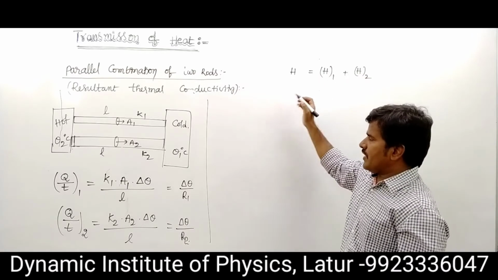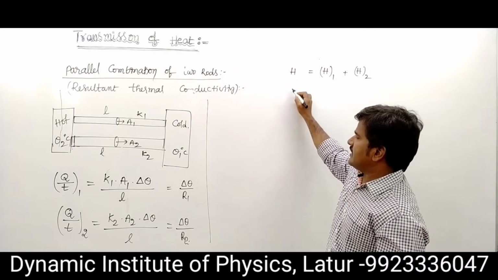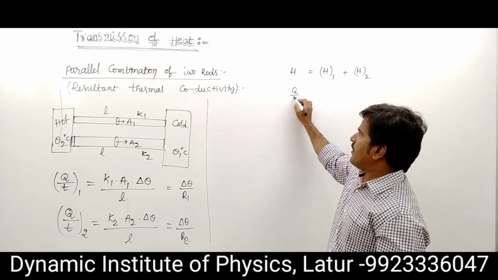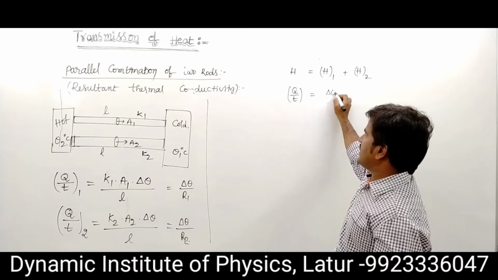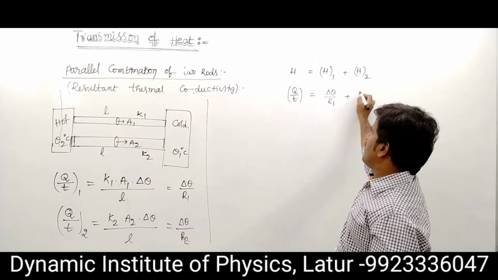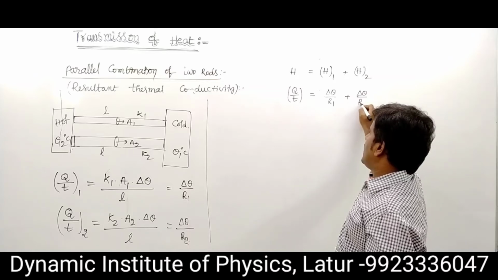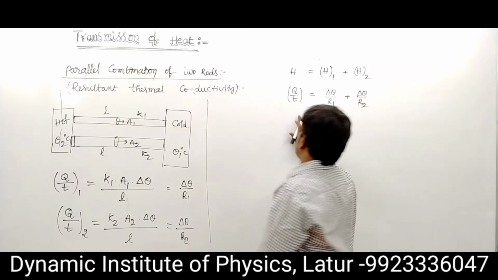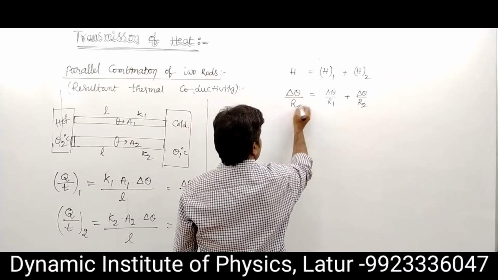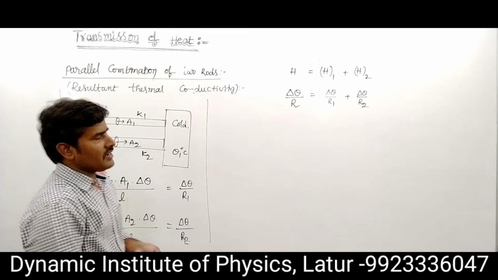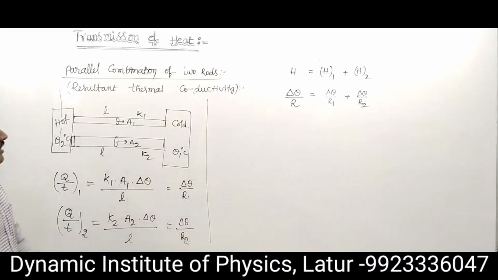So total heat current Q upon T equals delta theta upon R1 plus delta theta upon R2, and this is delta theta upon R. That is parallel combination.